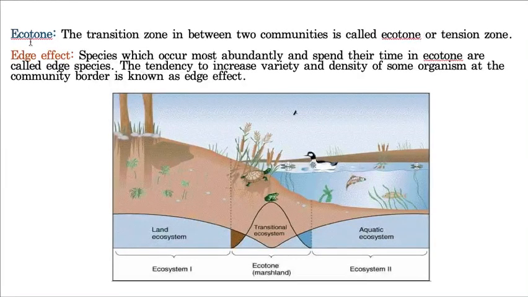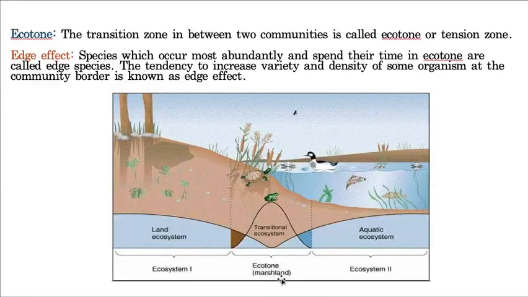Let us come to the ecotone. Ecotone means it is a transition zone, a zone existing between two ecosystems. This particular middle area where the aquatic zone and the terrestrial zone both are mixing, that means merging, is called the ecotone.